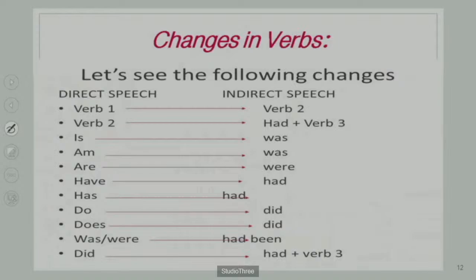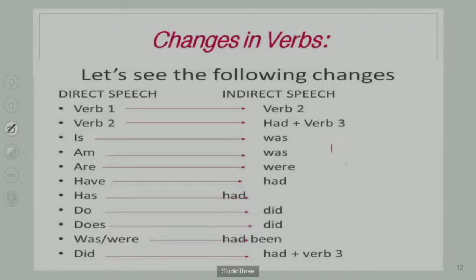Let's see changes in the verbs. Verb 1. Yesterday we saw the verb go. Today we will see another verb, that is write. Verb 1, write. So what will it change into in indirect speech? Write will change into wrote, W-R-O-T-E. Verb 2 means the past tense. If verb 2 is there in the direct speech, that is wrote, it will be changed into had plus verb 3, the past participle, written.